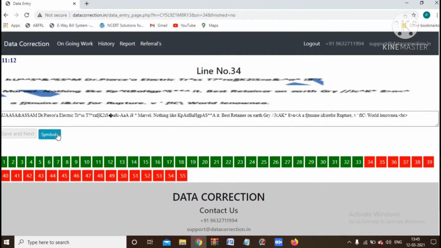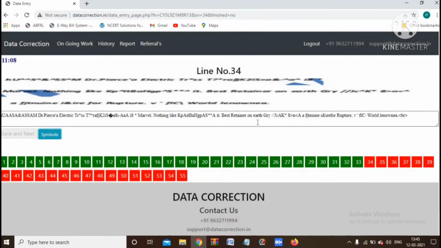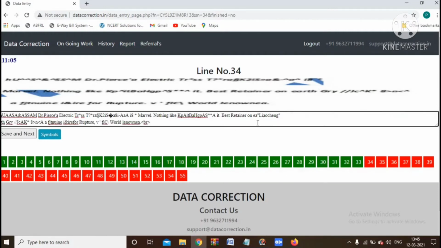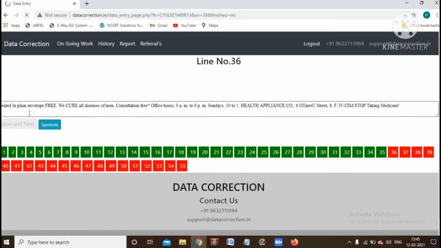Like this you have to fill. If you have any special character, just copy and paste it over here. You can do it like this. As it is, you have to complete 55 lines.